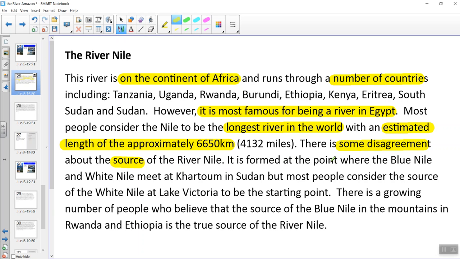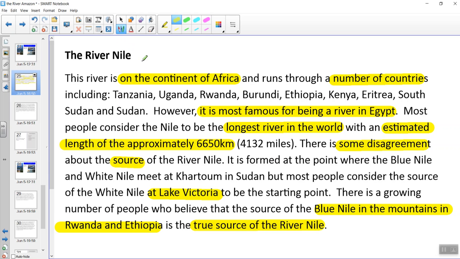It is formed at the point where the Blue Nile and the White Nile meet in Khartoum in Sudan. But most people consider the source of the White Nile at Lake Victoria to be the starting point. There is a growing number of people who believe the source of the Blue Nile in the mountains in Rwanda and Ethiopia is the true source of the Nile.